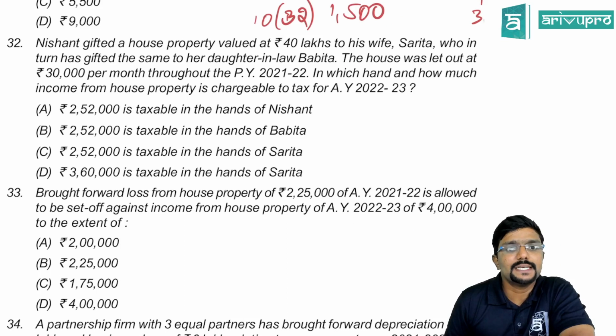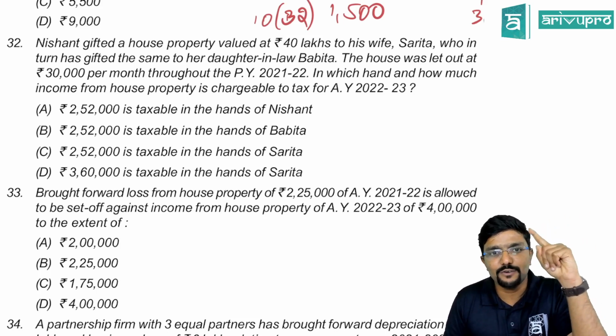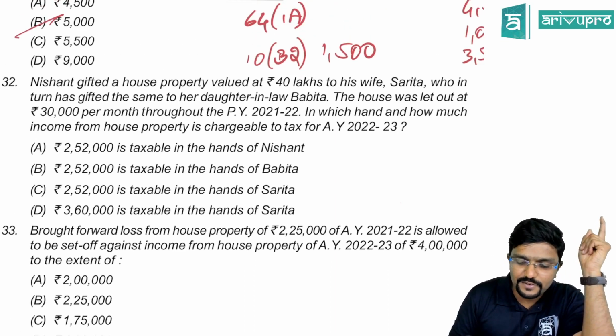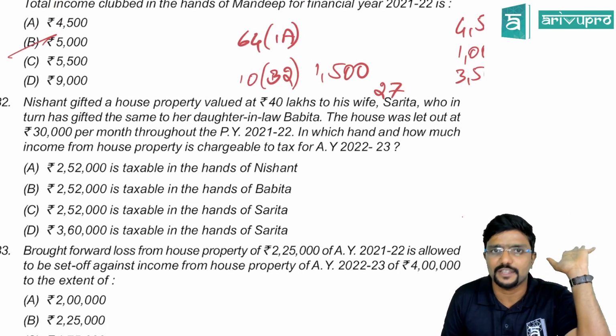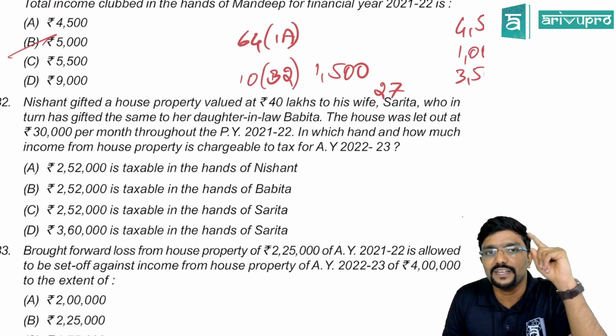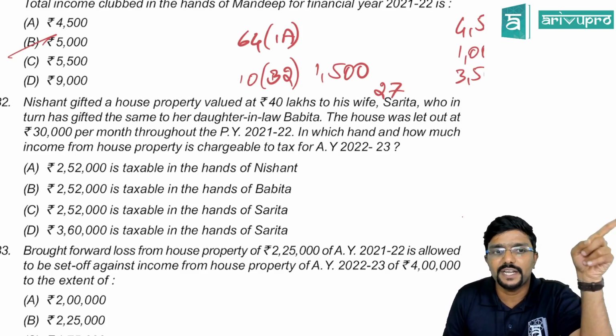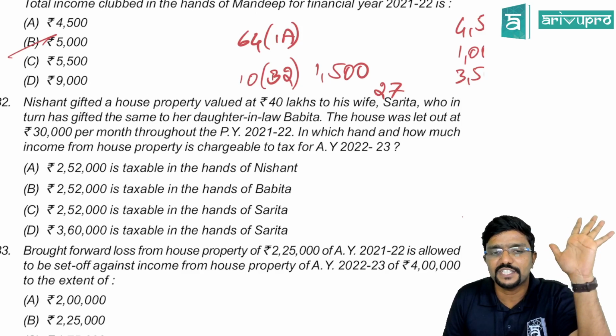32. Nishant gifted a house property valued 40 lakh to his wife, Sarita, who in turn has gifted the same to her daughter-in-law, Babita. So here section 27 is applicable. Who is the deemed owner? Nishant. Sarita is not considered as owner for income tax purpose as per income from house property section 27. When husband gives the gift to the wife without consideration, the deemed owner is Nishant.